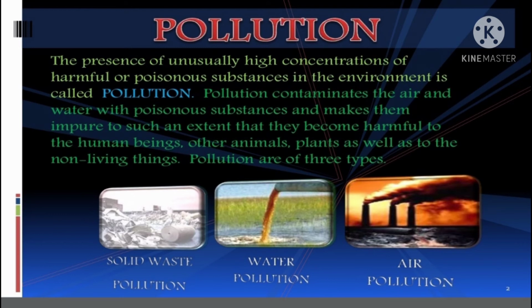So dear students, pollution is of different types. So here we are able to see that solid waste pollution is there. Then we have water pollution. Also we have air pollution. We have talked about air pollution in our last video, but today we will talk in more detail about what the harmful effects of air pollution could be. Before this, let me tell you, dear students, there are so many different types of pollution, but in this chapter we study air and water pollution.